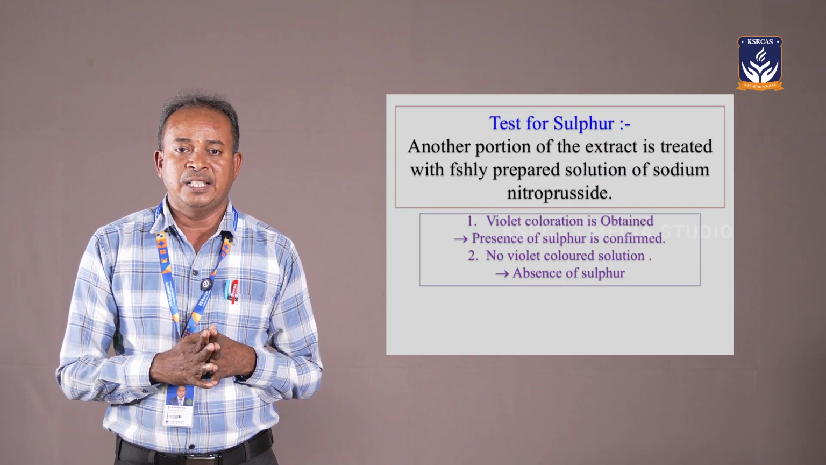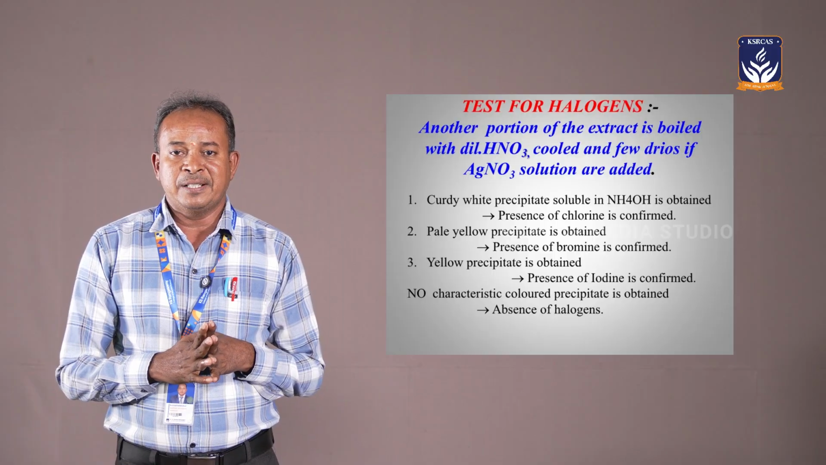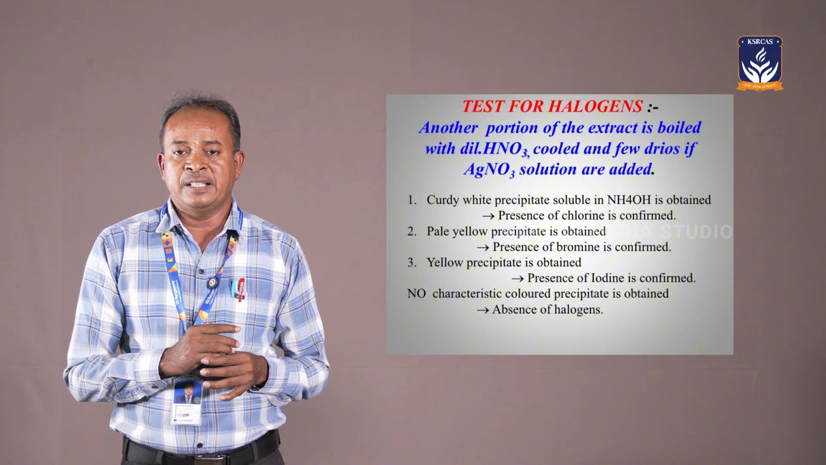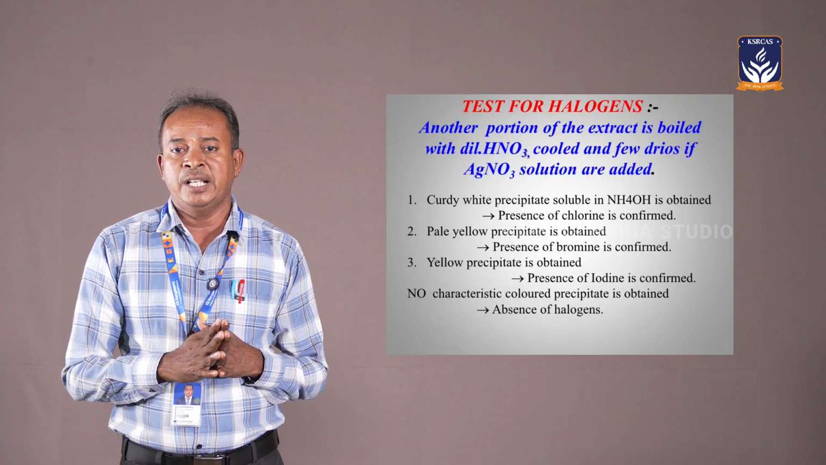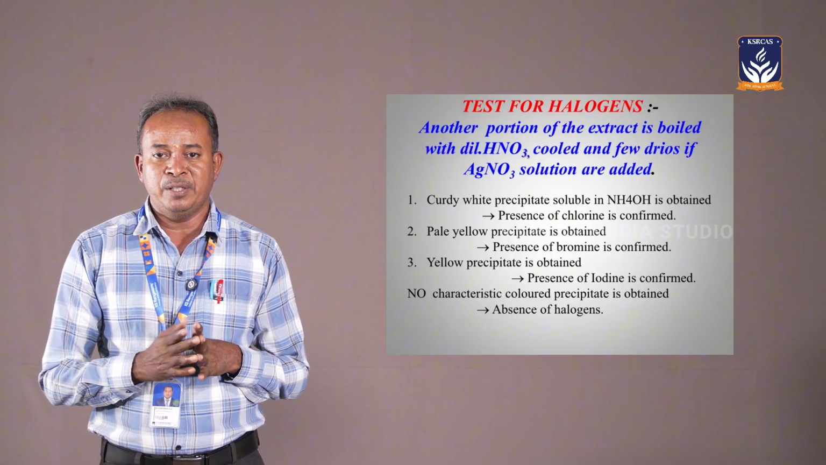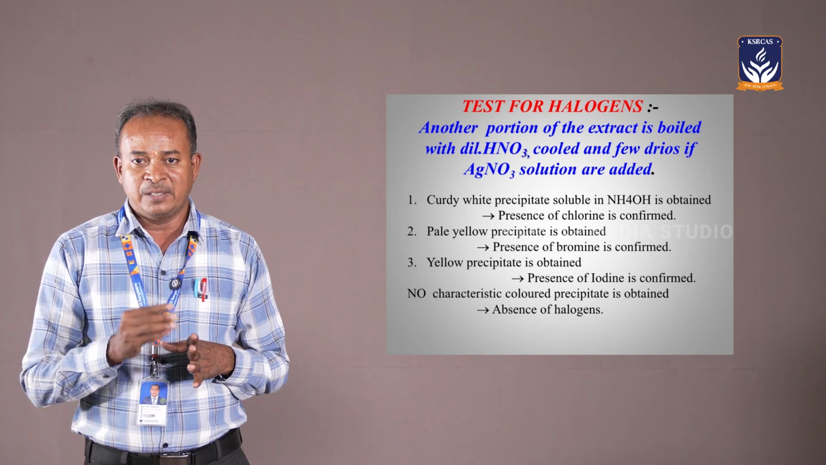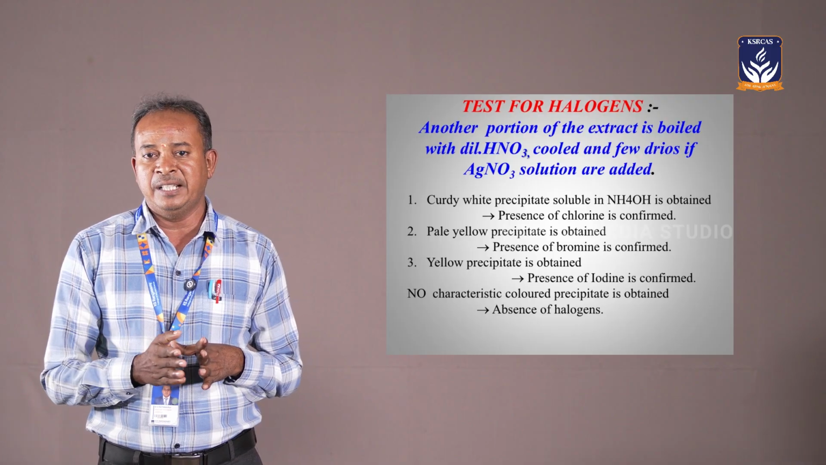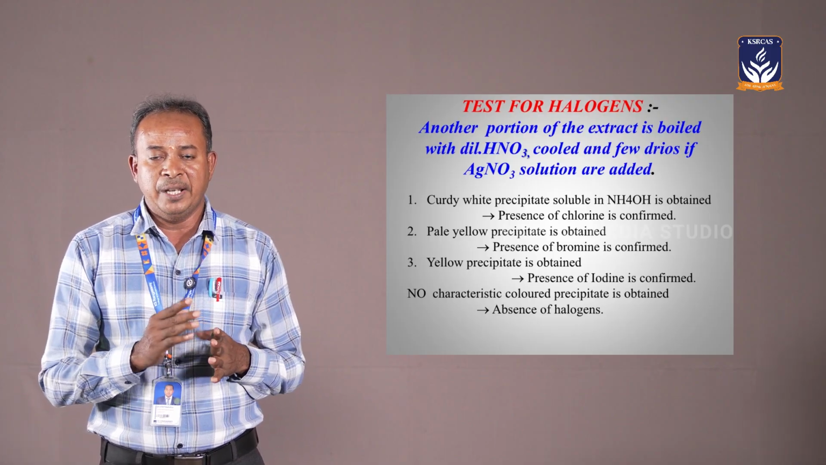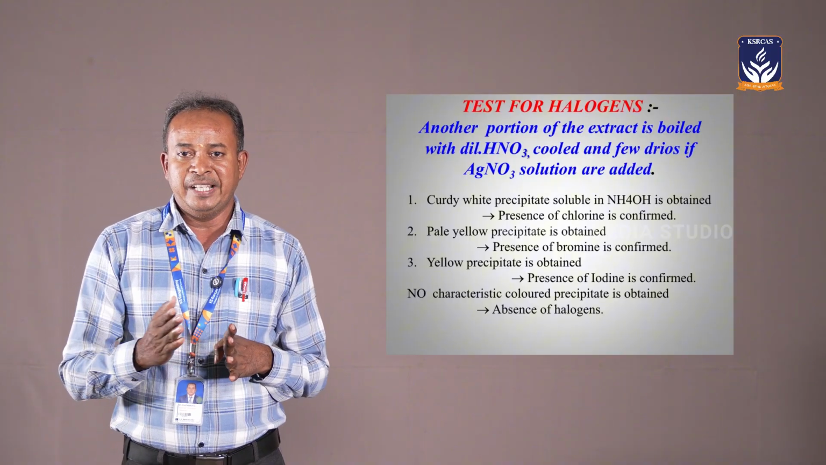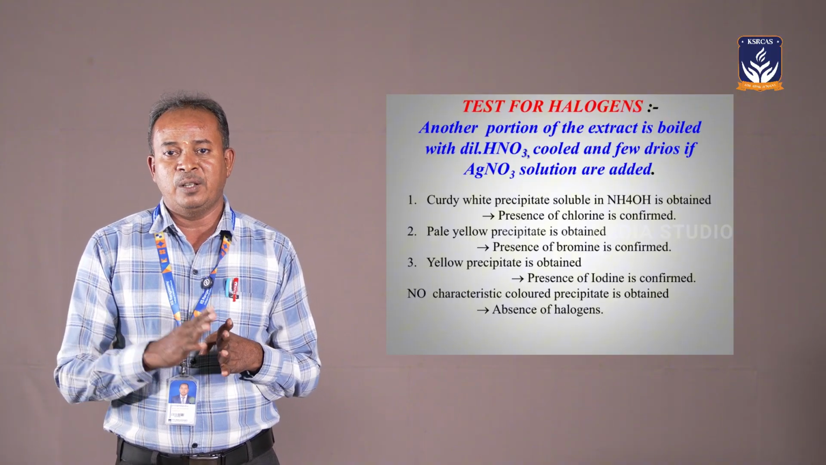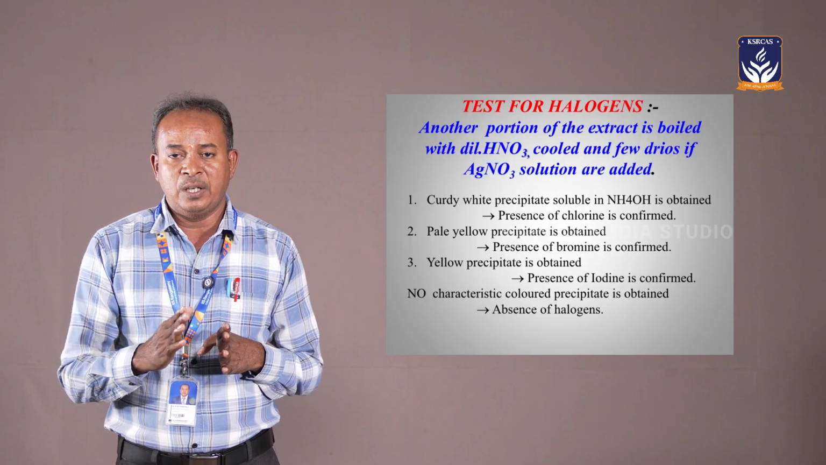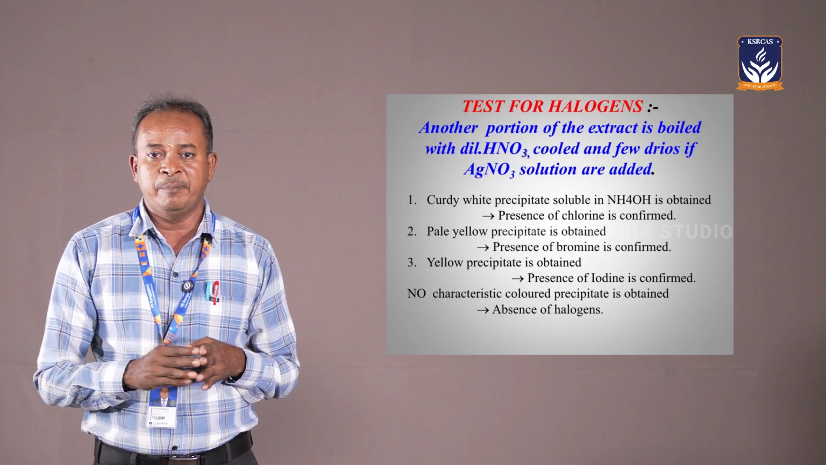Another test is for chlorides. A small amount of the extract is treated with dilute nitric acid, followed by silver nitrate, to get a white precipitate. The white precipitate is soluble in ammonium hydroxide, which confirms silver chloride. If the white precipitate is not obtained, chloride will be absent. If a pale yellow color is produced, it indicates the presence of bromine. If the pale yellow color is not obtained, bromine will be absent. If a yellow color is obtained, it indicates the presence of iodides.